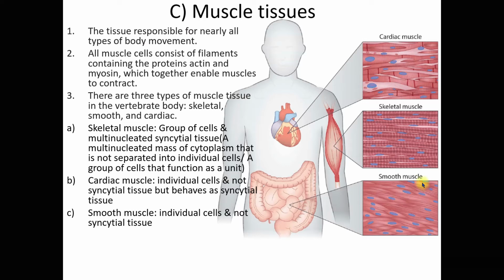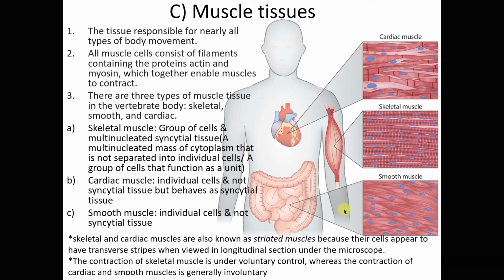Now, smooth muscle, right, these are individual cells and not syncytial tissue, right? So meaning to say each one of these smooth muscle works on its own, right? All right. Skeletal and cardiac muscles are also known as striated muscle.